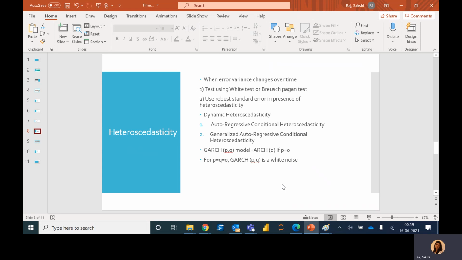There is another concept called dynamic heteroskedasticity. This is time varying variance which depends upon lagged effects. So there is time varying variance in the problem of heteroskedasticity, but then that variance depends upon lagged effects, that is autocorrelation. For example, let's talk about a pricing model.